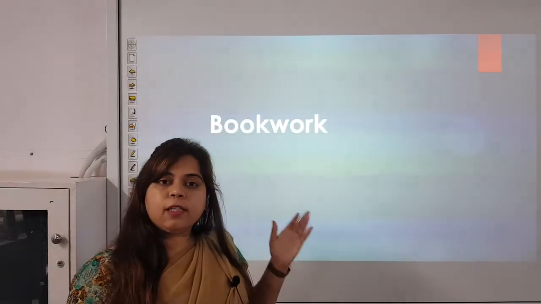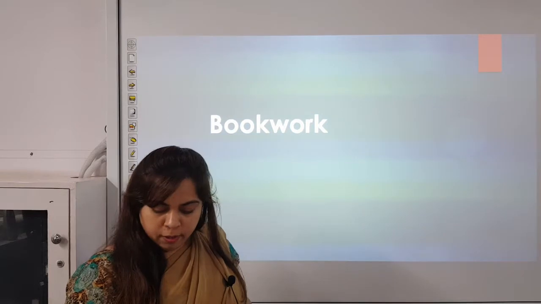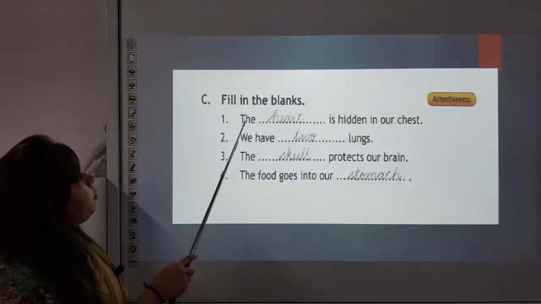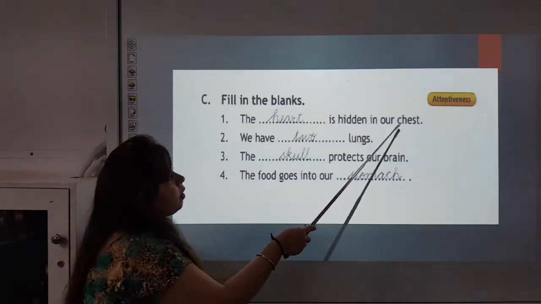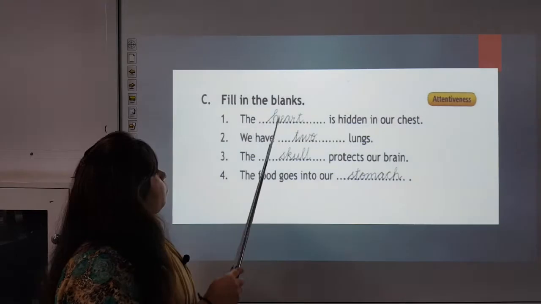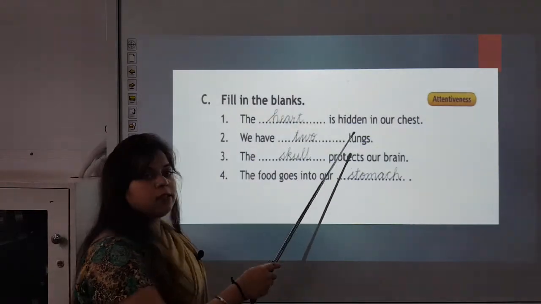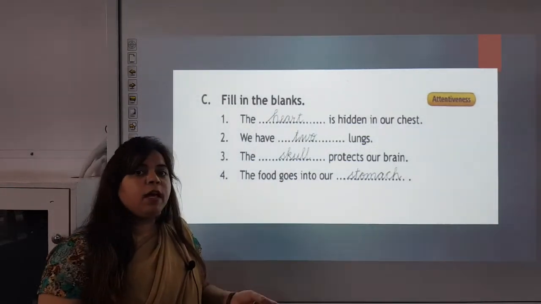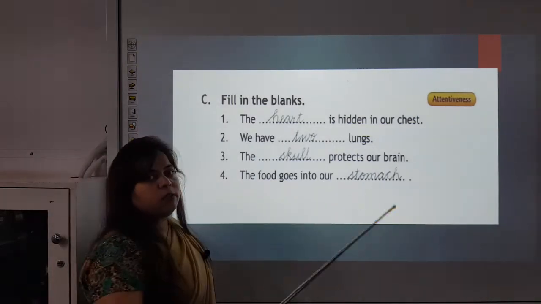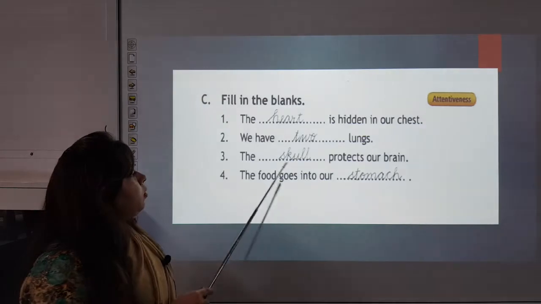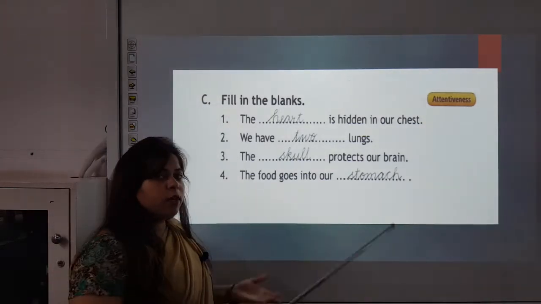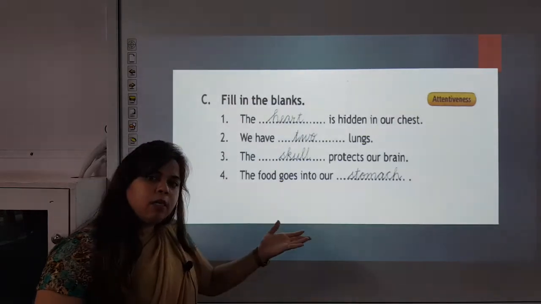Now we will discuss bookwork of this chapter. You will learn this bookwork with me, kids. The dash is hidden in our chest. What is hidden in our chest? Heart. We have dash lungs. How many lungs do we have? We have 2 lungs. The dash protects our brain. Who protects our brain? Skull. The food goes into our dash. Where does food go? In our stomach.